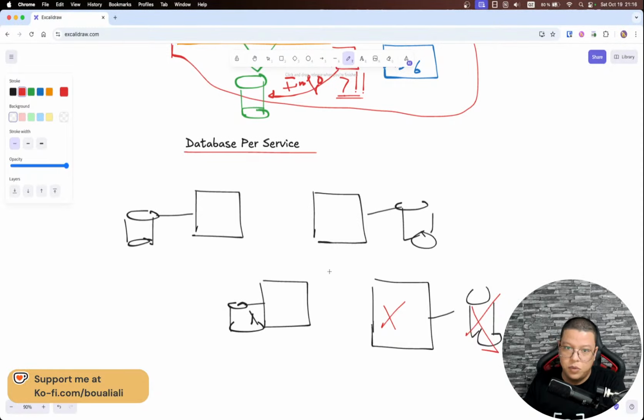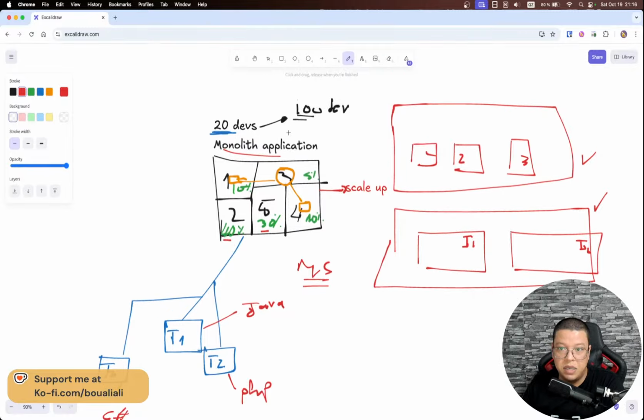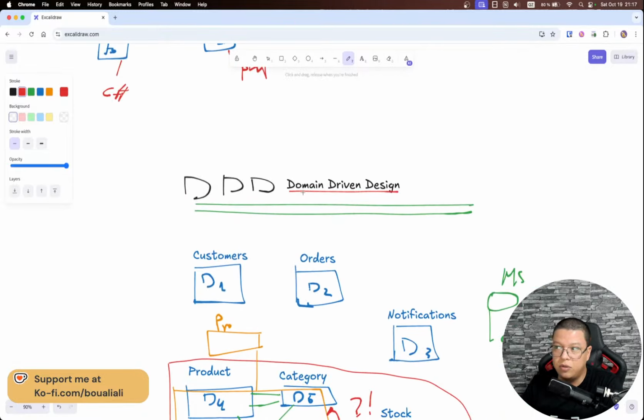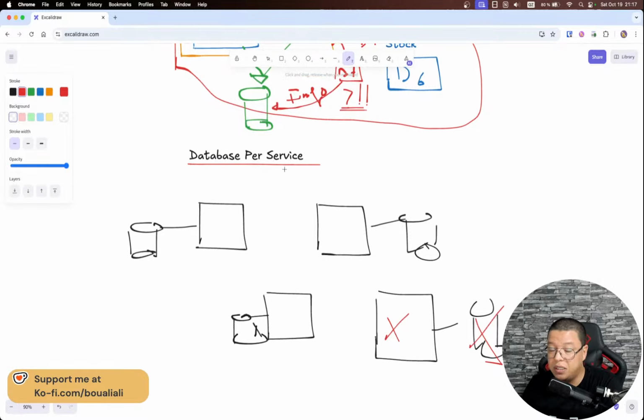All right, so now we spoke about three topics. Why, or what are the reasons, or when we need to consider moving from monolith to microservices, and if we decide to move to microservices, what is the first thing that we need to apply, which is DDD. And then we spoke about a database per service. But here, as I mentioned, having a database per service is really beneficial and has a lot of advantages. But if you decide to have one database for the whole application, grouping multiple domains within the same database, just live with that if you have any issues.